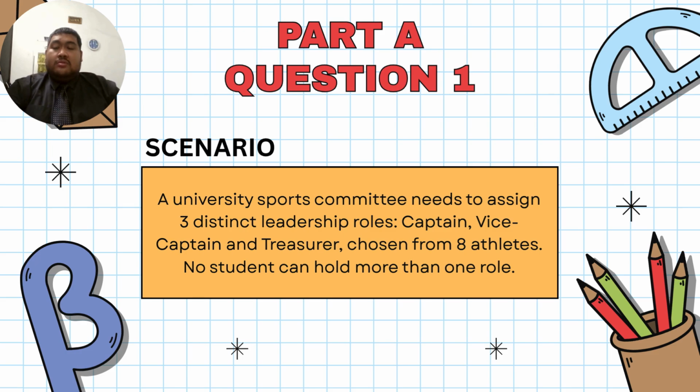Next, I will present about part A, question 1. This is our chosen scenario that we make together. There is a university sport committee that needs to assign 3 distinct leadership roles, that is captain, vice captain, and treasurer, chosen from 8 athletes. Next, no student can hold more than one role. For example, Amir cannot be captain and vice captain at the same time. They need to hold only one role for each of them.